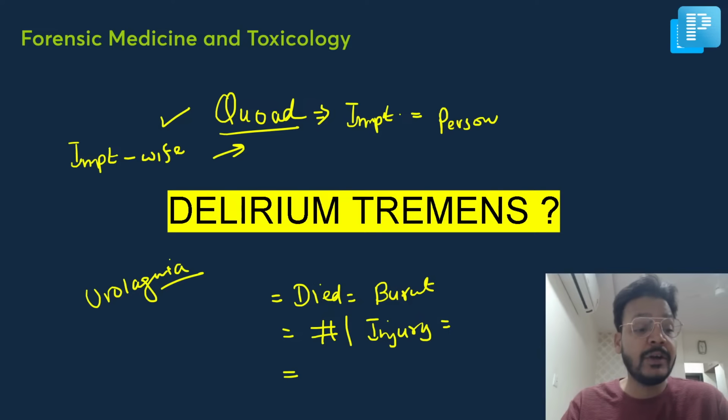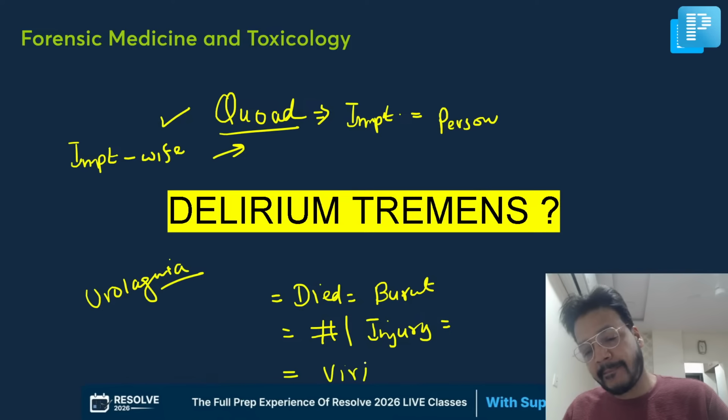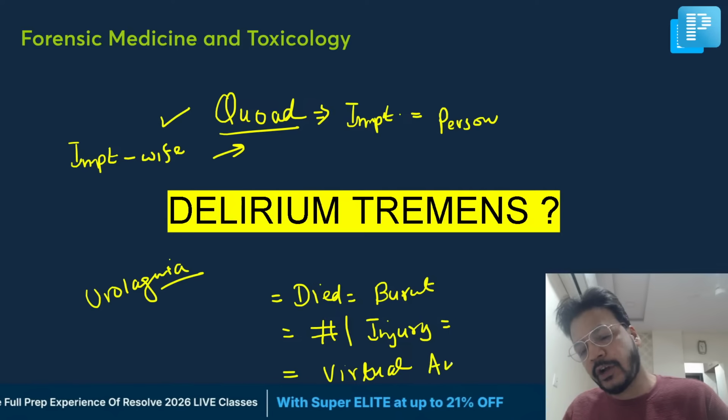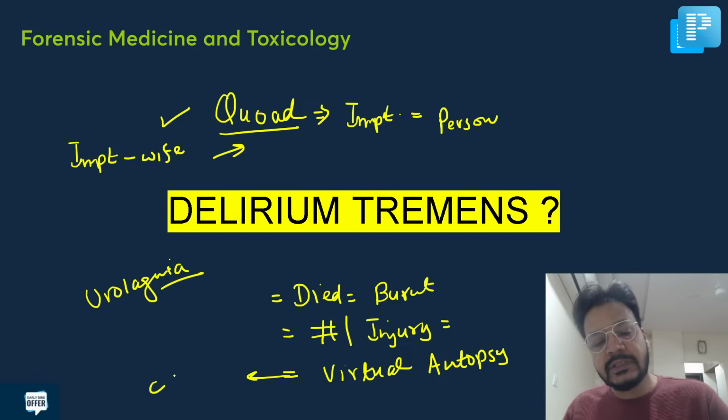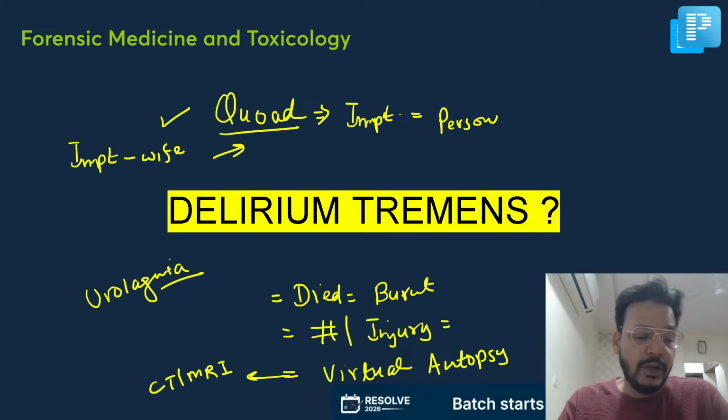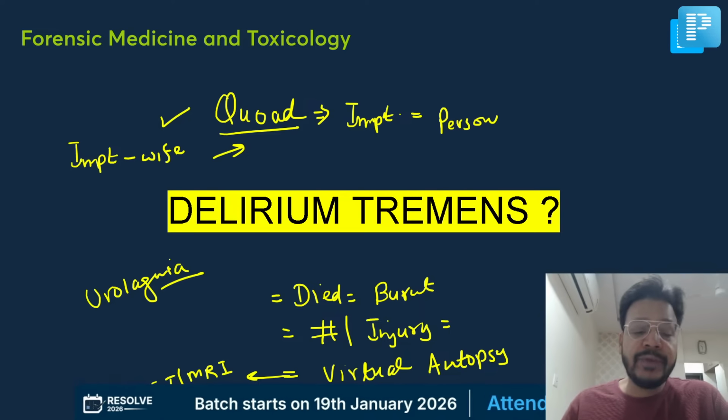Yes, virtual autopsy was the option. Yes, very good. Virtual autopsy is an autopsy. We do CT scan or MRI, so we can identify the injury.